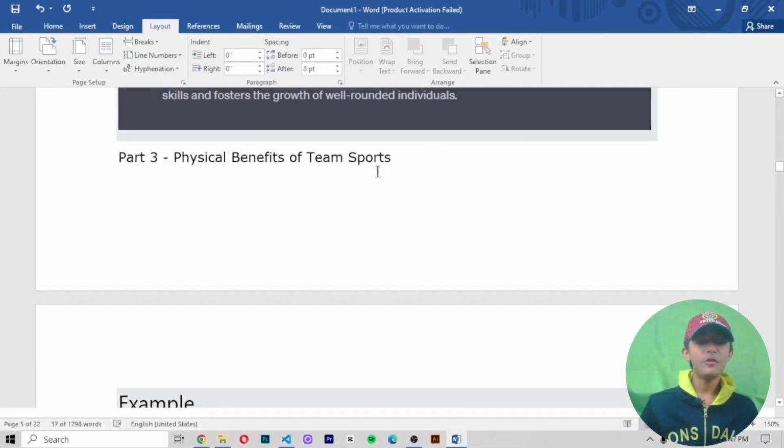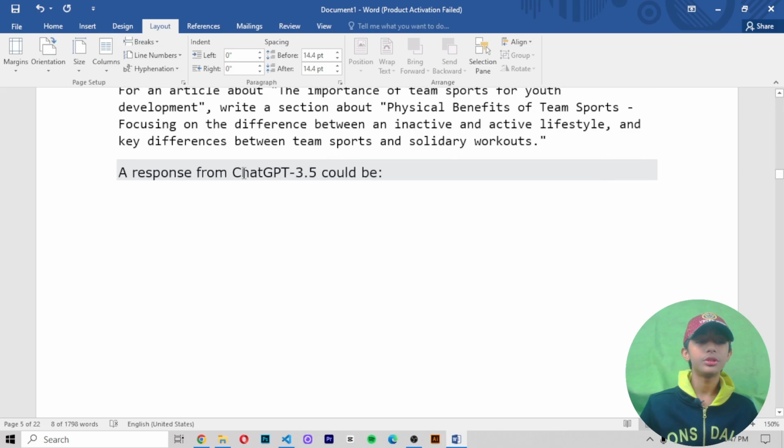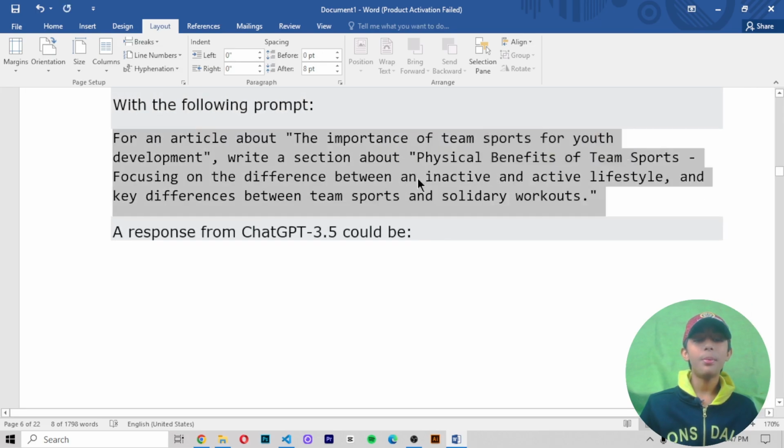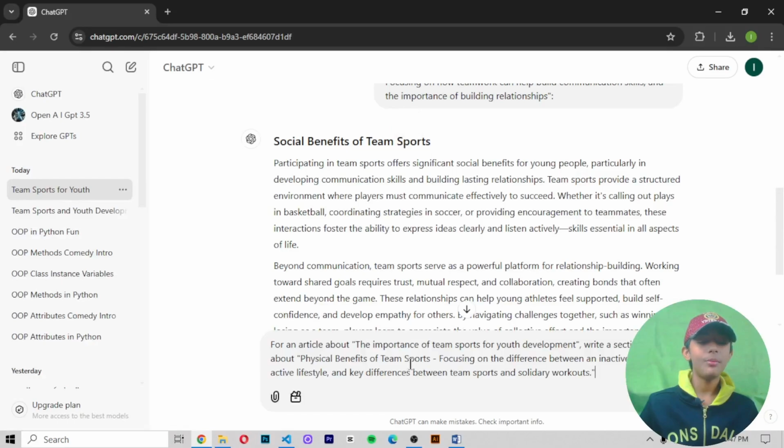Part 3, physical benefits of team sports. For an article about the importance of team sports for youth development, write a section about physical benefits of team sports, focusing on the difference between an inactive and active lifestyle and key differences between team sports and solitary workouts. So this type of prompt I am giving to my ChatGPT. Let me see which type of output it will give me.